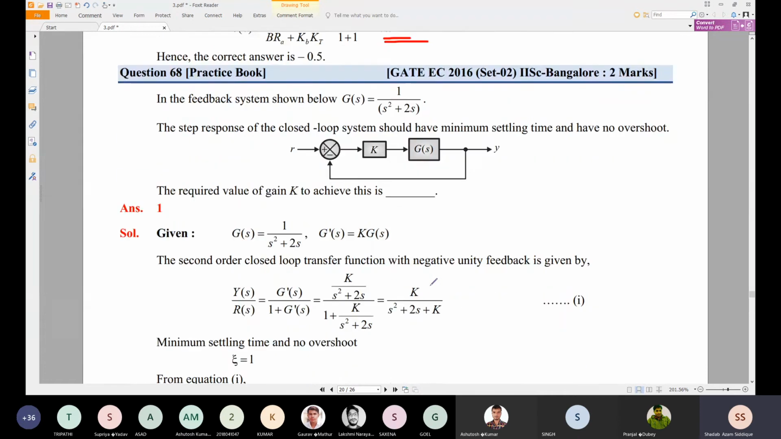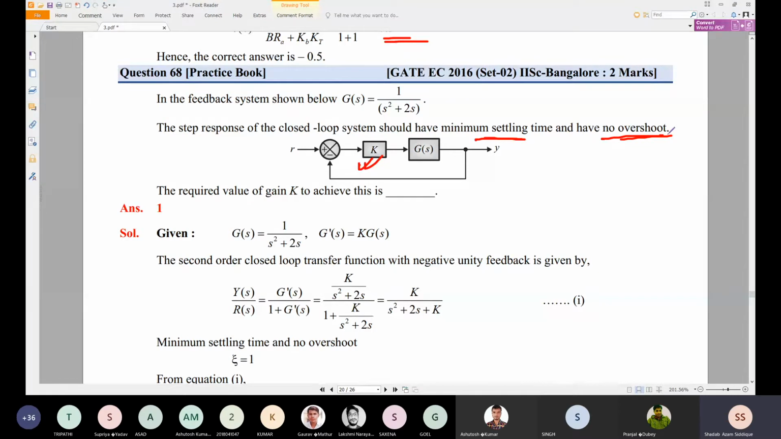Now one more problem which was set by ISA Bangalore in 2016, where G of s is equal to 1 by s square plus 2s. It is asked to find the gain k such that the step response of the closed loop system has minimum settling time and no overshoot. So k we need to find out. We need minimum settling time and no overshoot, so the overshoot should be 0.